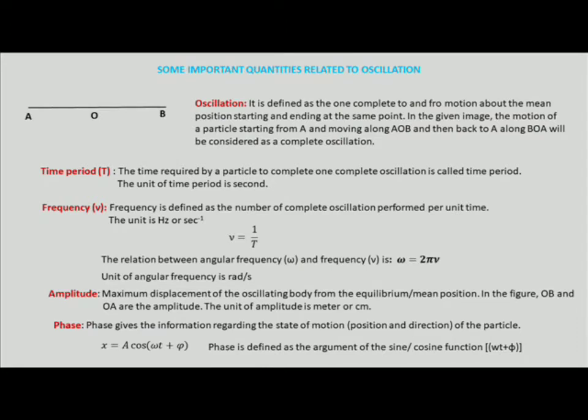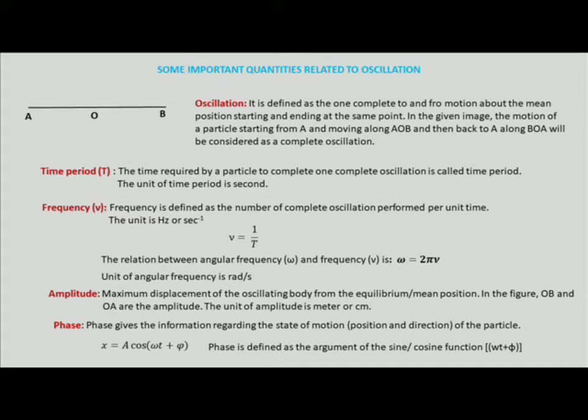Some important quantities related to oscillation. Here some definitions are given. What is called oscillation? Oscillation is one complete to and fro motion starting from a particular point and ending at that same point. Suppose in this figure we start from B, a body moves along the path BOA, then returns from A through the path AOB to the point B. This is a to and fro motion, starting and ending at the particular point B. So this is called a complete oscillation.